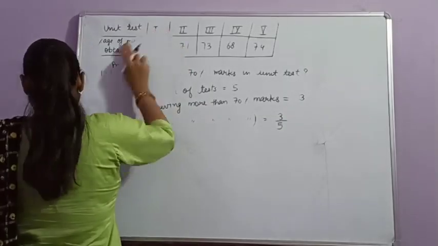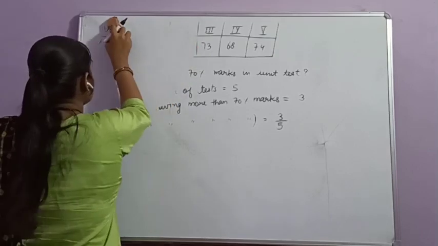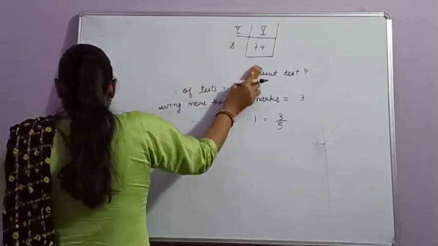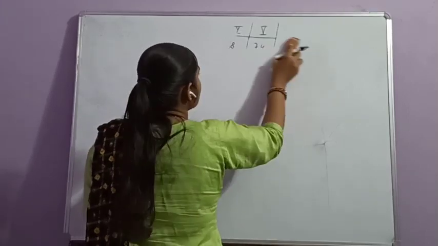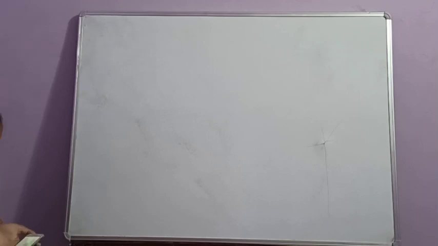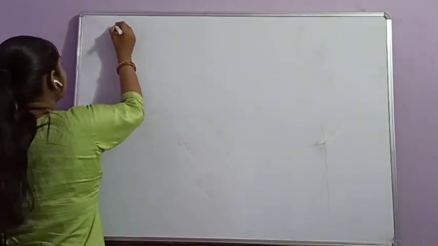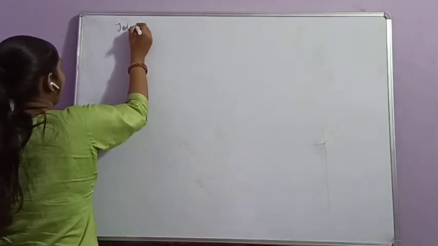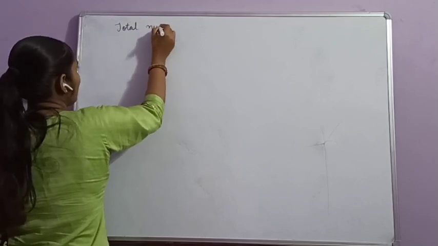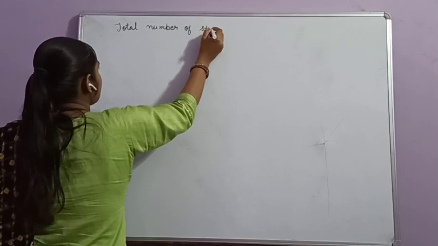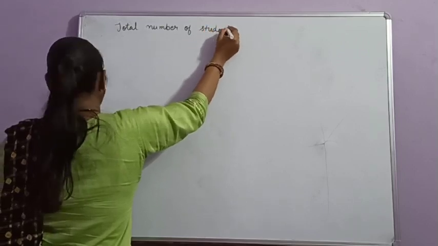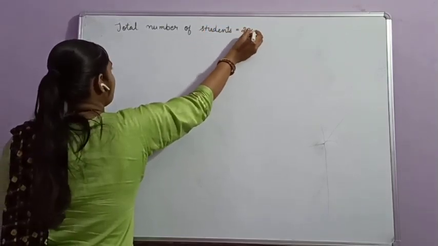The next question is to know the opinion of students about the subject statistics. A survey of 200 students was conducted. It means the total number of students is equal to 200.